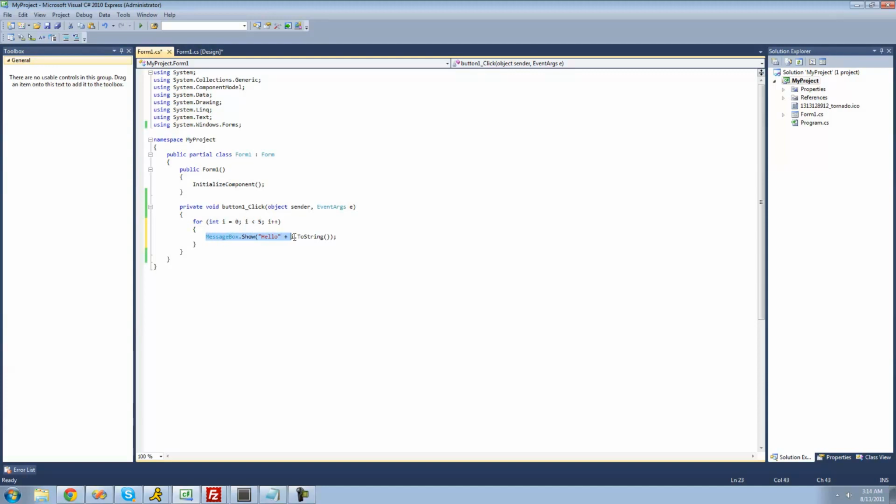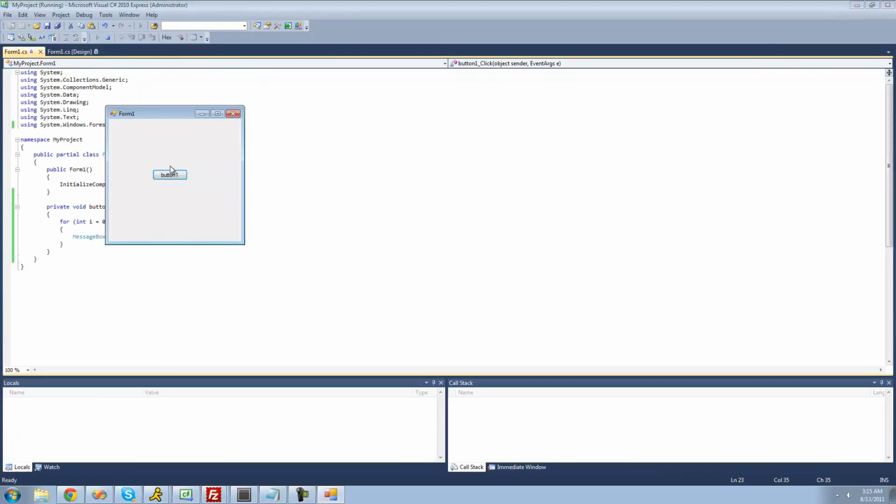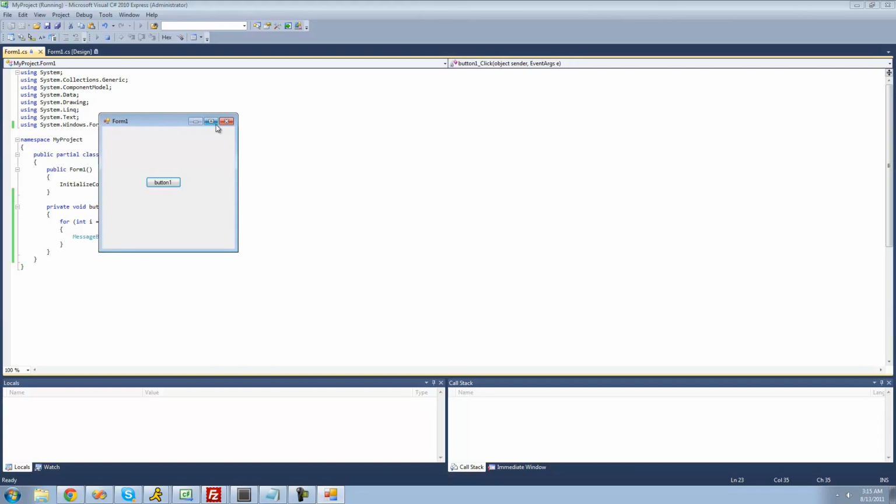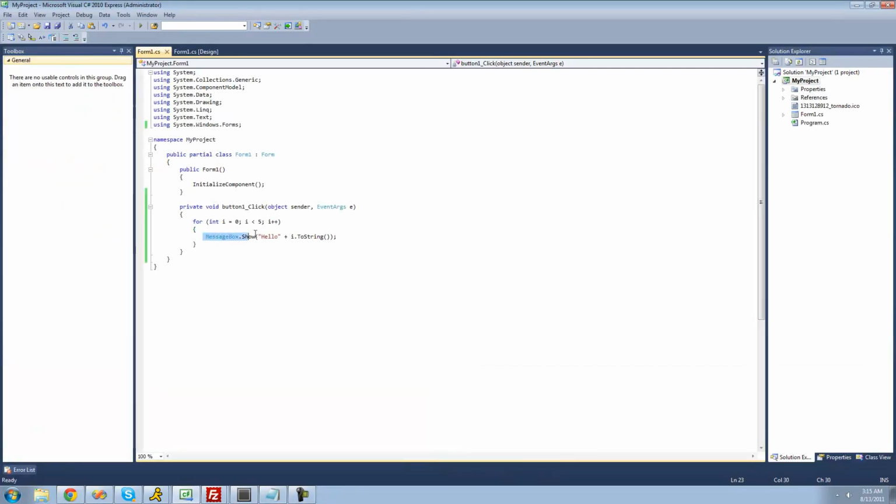It's going to go through and execute this code, so we're going to get a message box that says hello 0. And then it's going to loop through again, and then we'll get hello 1, hello 2, hello 3, and so on. Alright, so let's go ahead and make sure that this works here. We get hello 0, hello 1, hello 2, hello 3, and hello 4. So it just loops through that code 5 times.